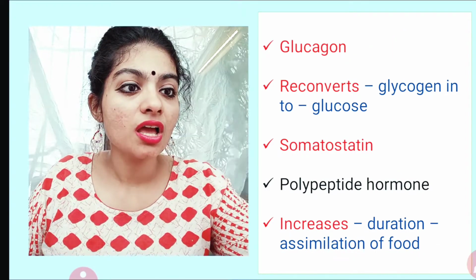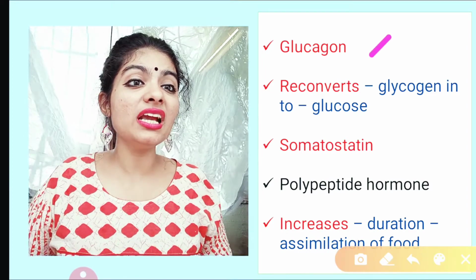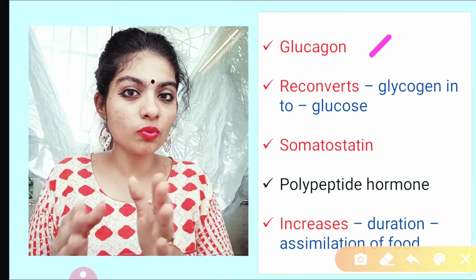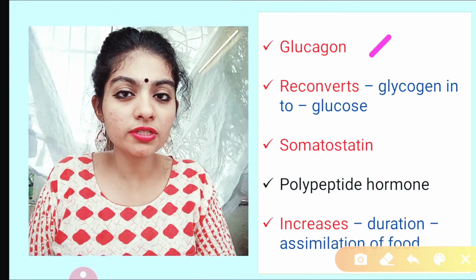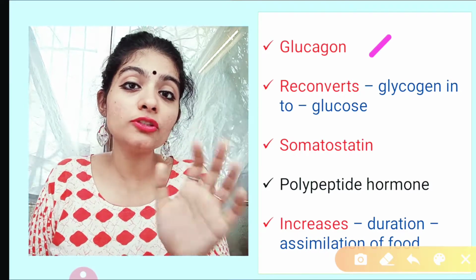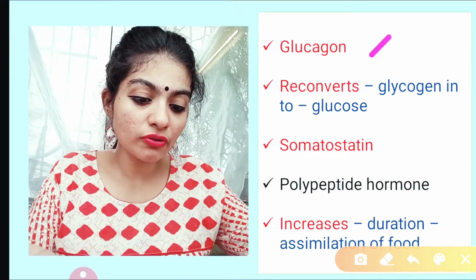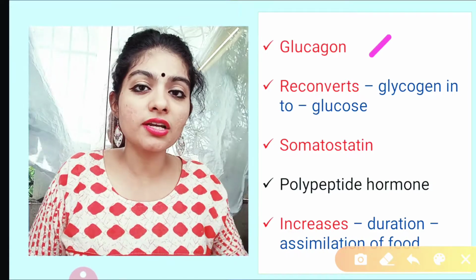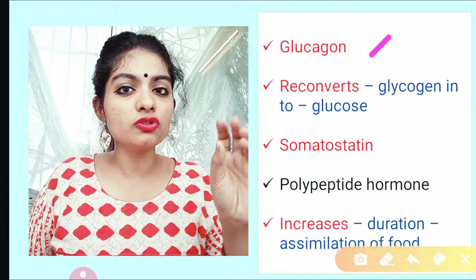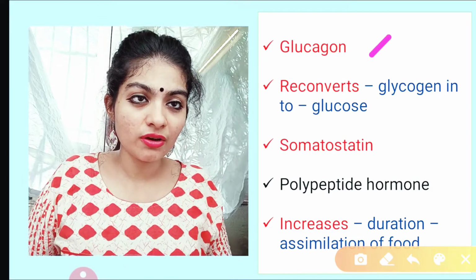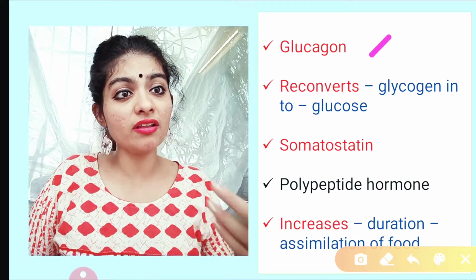What is the function of glucagon? It reconverts glycogen to glucose. Guys, what we said, when there is excess of glucose, it is converted into glycogen and is stored in the liver, right? And this process of conversion of glucose into glycogen is controlled by insulin. Basically, insulin controls sugar level. What is the function of glucagon? It is the reverse.